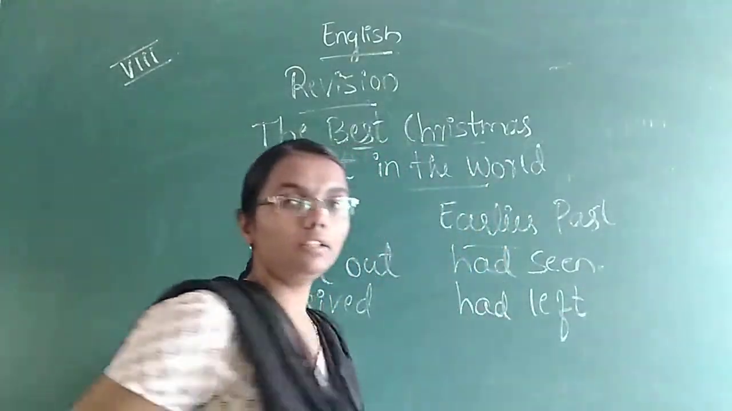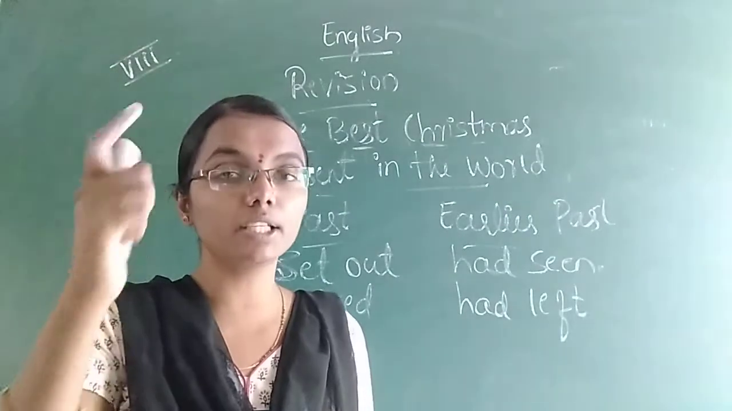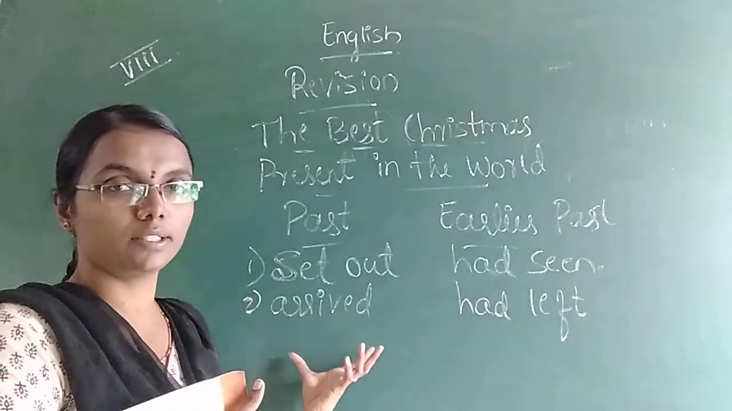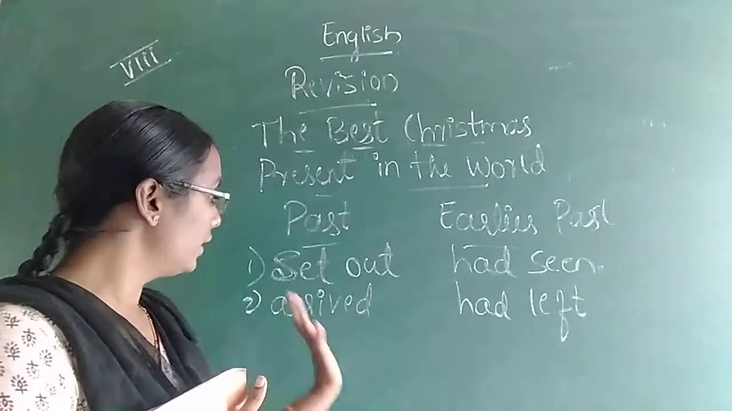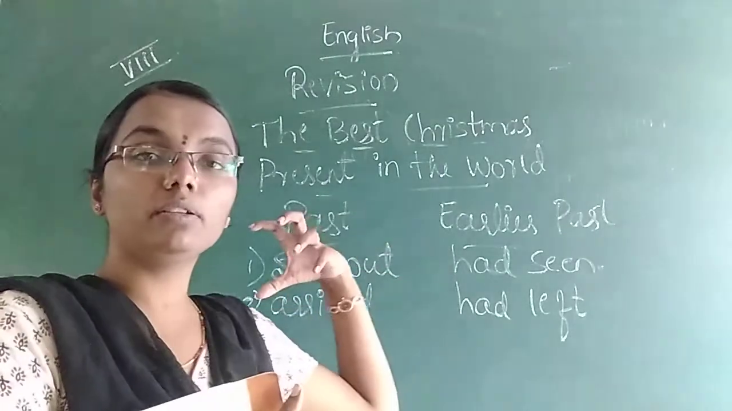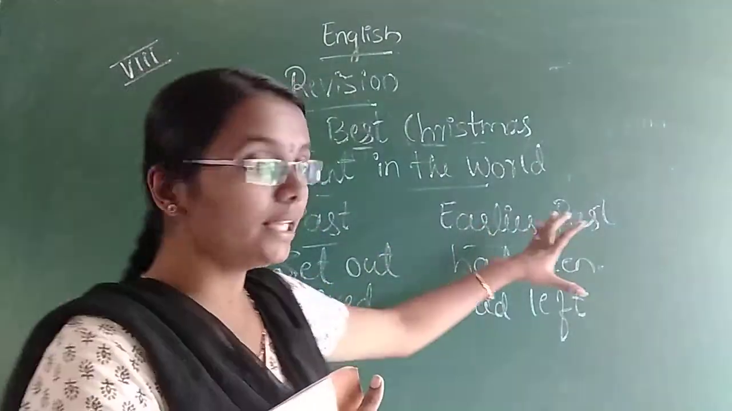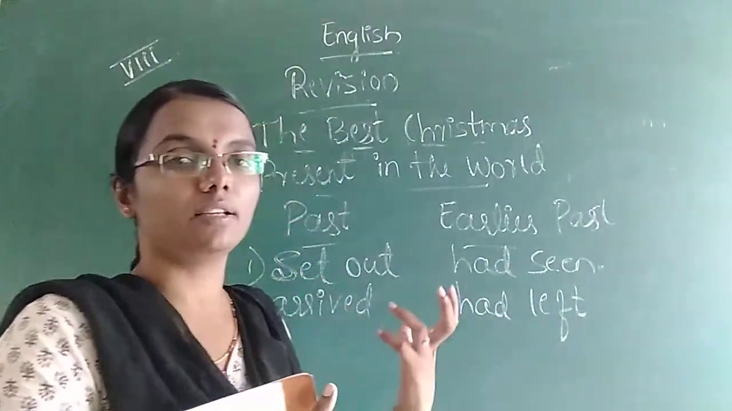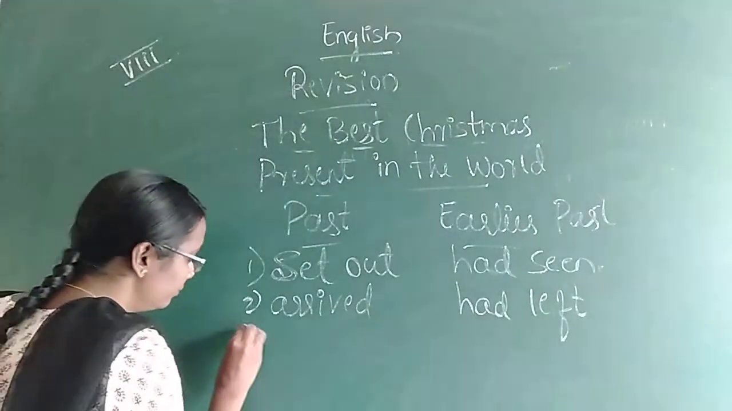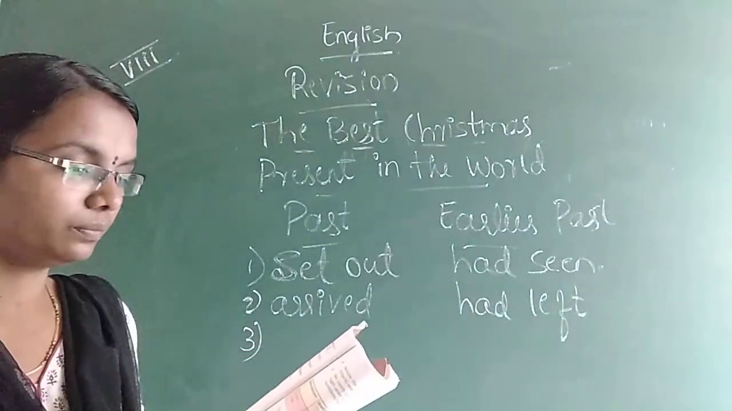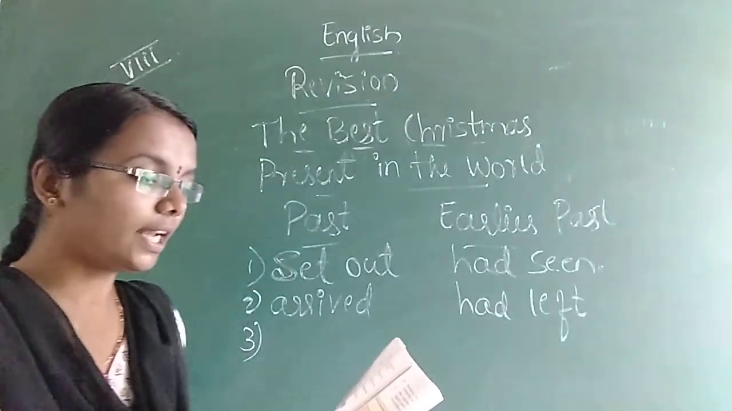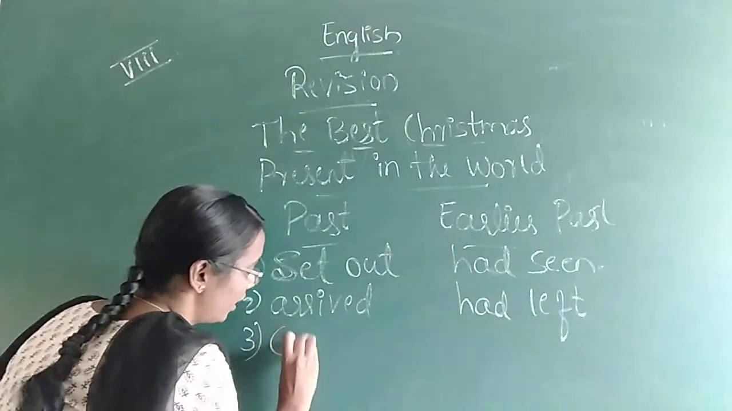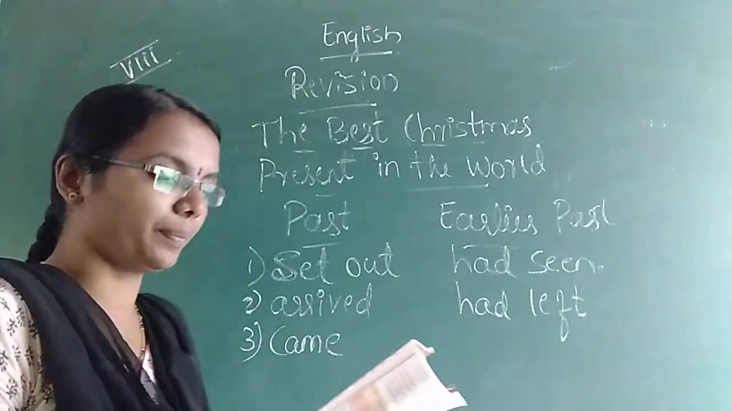The easier trick that you should remember: past words mean the work is already done. Earlier past means there will be a helping verb, had. So this is an easy trick to remember this. Next, third one. See here again in the second sentence, one more past word is there. What is that? Came. Underline these words and afterwards write them separately.